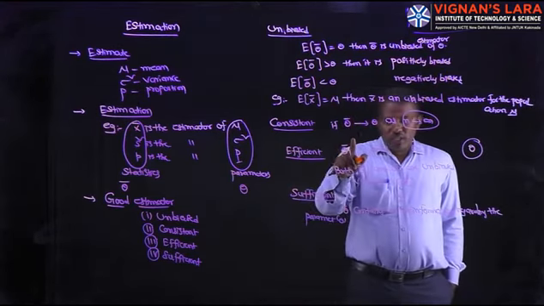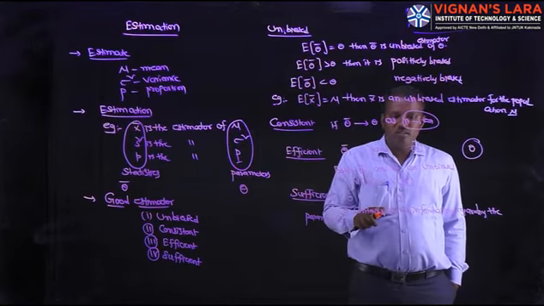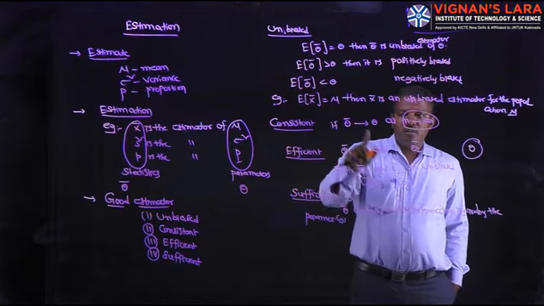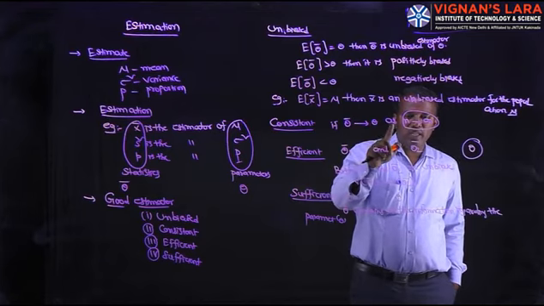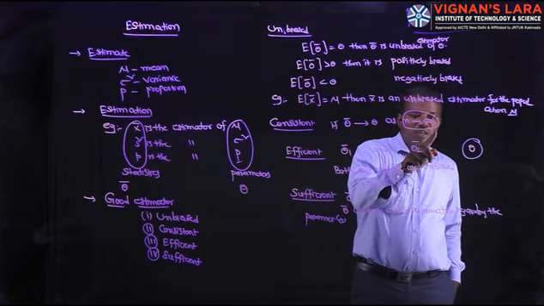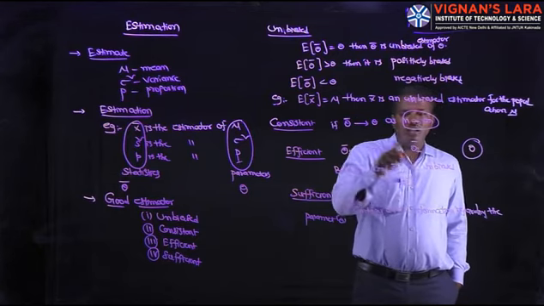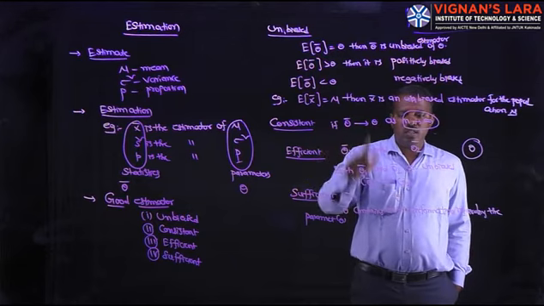An estimator theta bar is said to be consistent if theta bar approaches theta as n tends to infinity. That means as the size of the sample n increases, theta bar approaches theta, then it is called consistent.